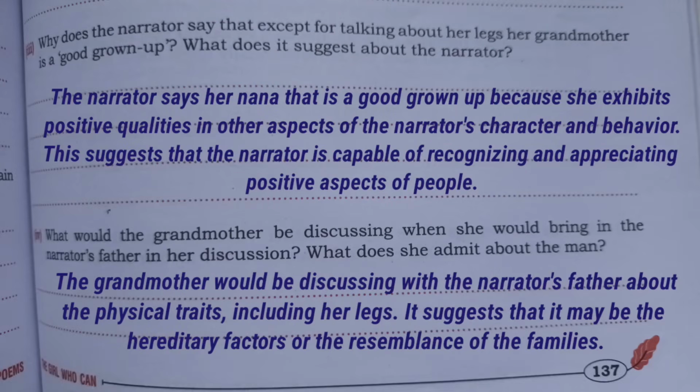Next, number four, what would the grandmother be discussing when she would bring in the narrator's father in her discussion? What does she admit about the man? So the answer will be the grandmother would be discussing the narrator's physical traits, including her legs. It suggests that it may be hereditary factors or the resemblance of the family.